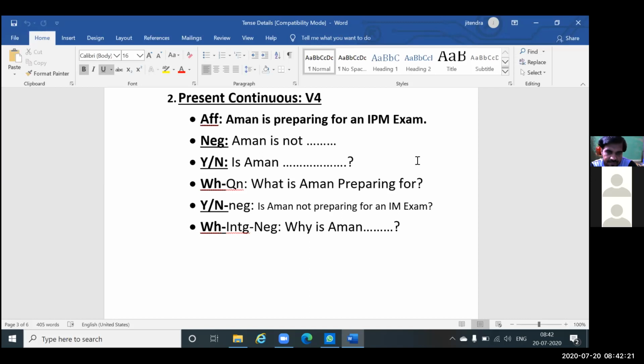That's it. You got it? So to make the negative of any sentence, simply place not before the main verb. What is the main verb here? Preparing. And preparing is the main verb, right? So just before the main verb, we place not.